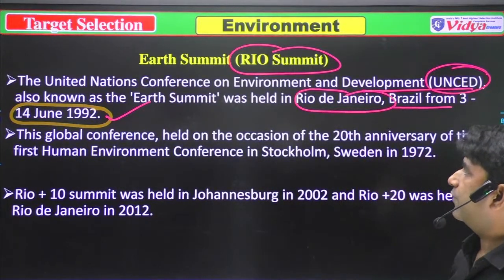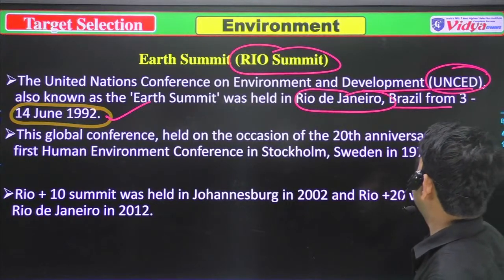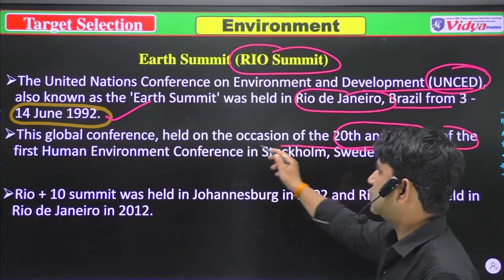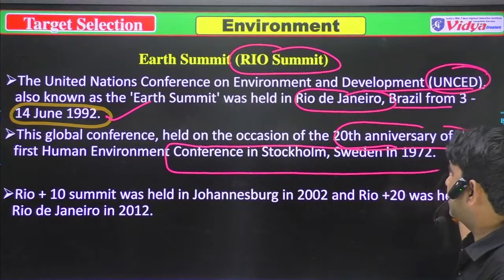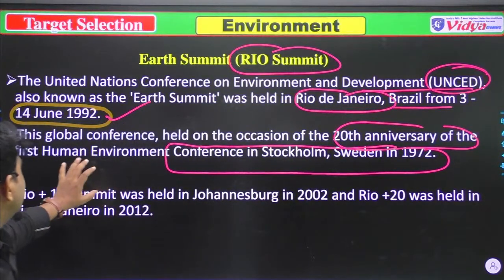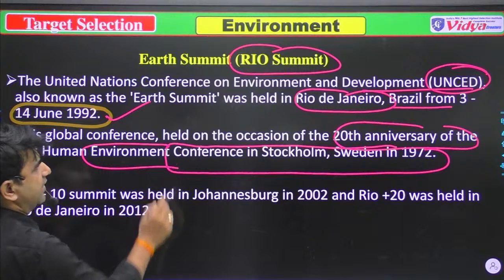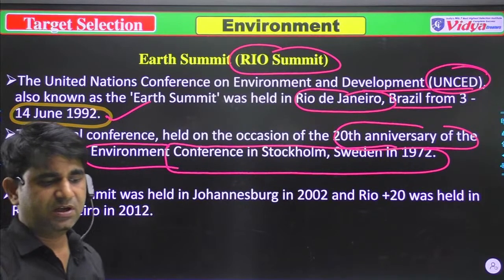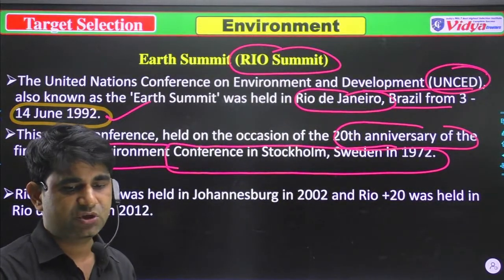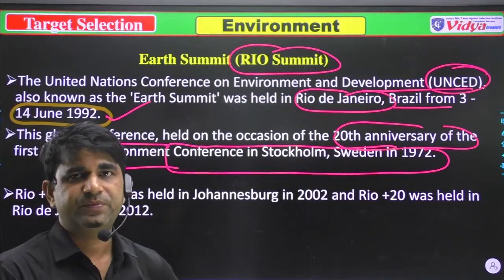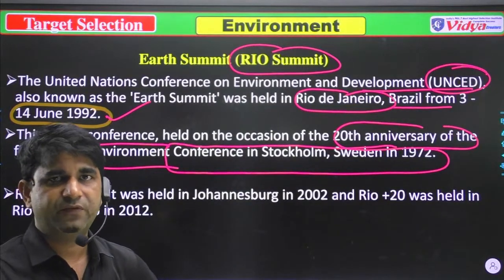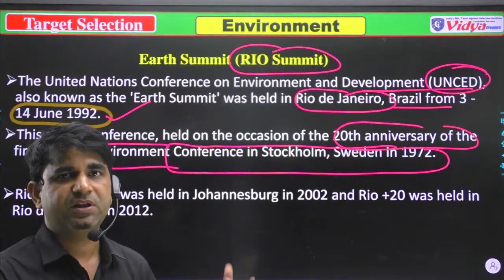After that, this global conference was held on the occasion of the 20th anniversary of the first human environmental conference in Stockholm, Sweden, in 1972. It was another question: when was the first environmental conference held? Then you can say it was held at Stockholm, Sweden, in 1972, and after 20 years, in memory of that conference, the Rio Summit was organized in Rio de Janeiro.